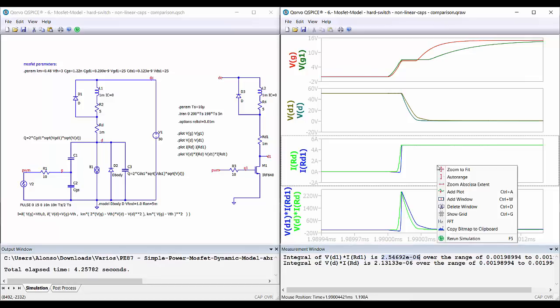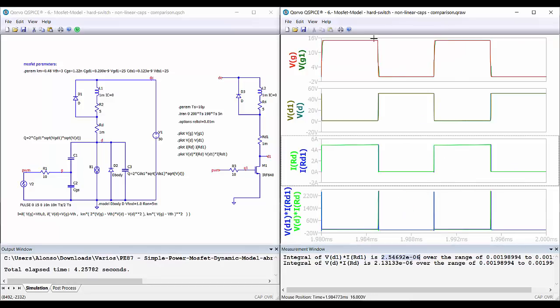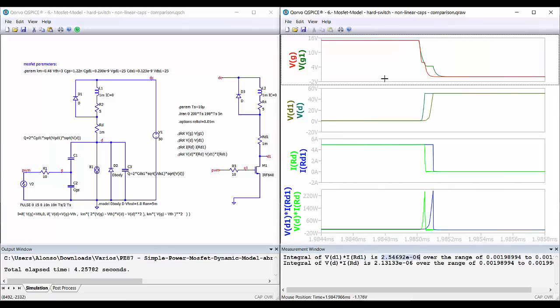And now for the turn off process, we zoom in here, and again we see that there is some difference. This time constant is a little bit slower, this time is greater, so we have some time difference here, but the process is very similar, and as we can see, the losses are also very similar.